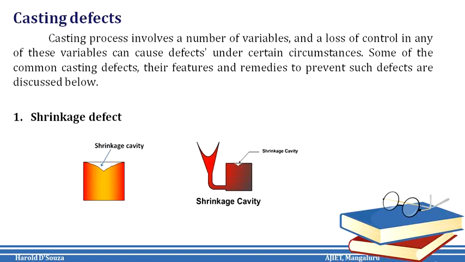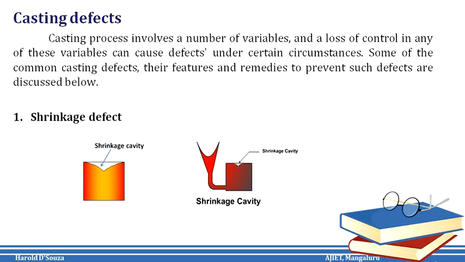Under this you have cuts and washes, swell, drops, metal penetration, rat tail. Fourth is the pouring metal defects, under which we have cold shut, misrun, slag inclusion. Fifth one is the metallurgical defects such as hot tears, hot spot. Now we shall discuss a few of the casting defects.